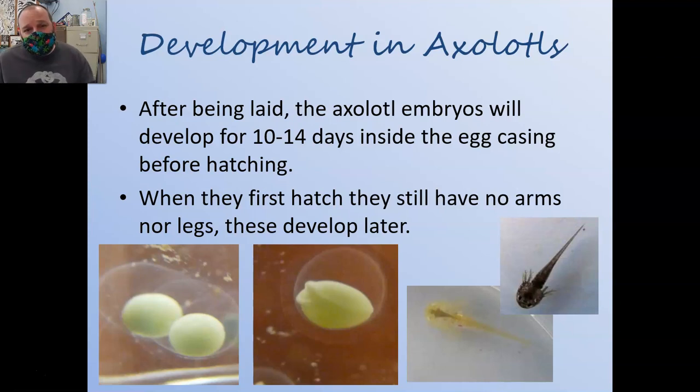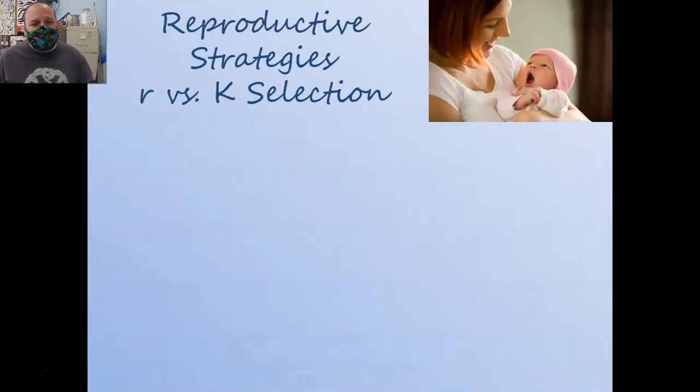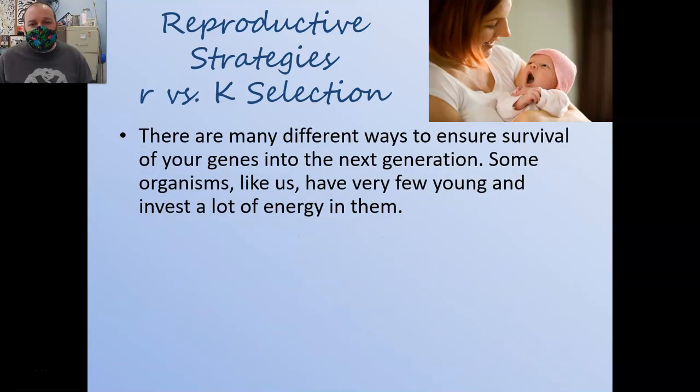So the very last topic I want to talk about, because it's weird for us to see something like axolotls where they don't do much to take care of their babies. We humans are what we call a K-selected species. We put a lot of energy into a very small amount of young. I recently just had a kid of my own, and my kid spent 9 months inside my wife, and now we're going to take care of the darn thing for the next 20 years. That's an incredible amount of parental care. No other species spends that much time raising their young.